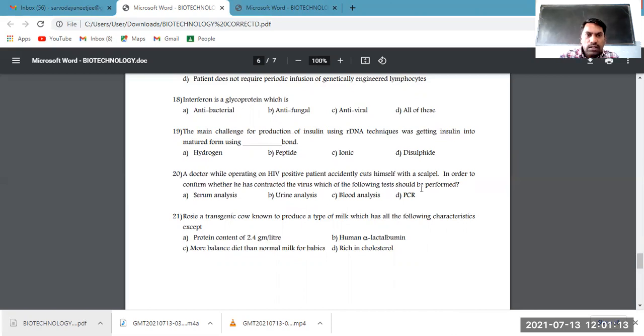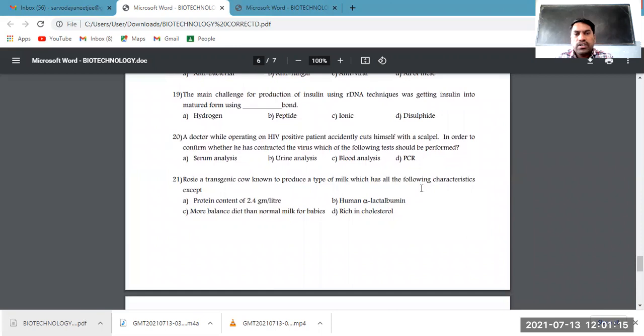Okay, next question. The main challenge for production of insulin using recombinant DNA technique was getting insulin into mature form using dash one. I just said in the previous question that there are three peptide chains in the immature insulin: A, B, and C. The arrangement is A, C, and B. Between them, C has to be removed, which is possible by treating with certain peptidase enzymes.